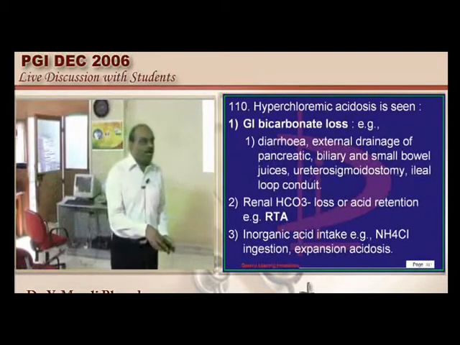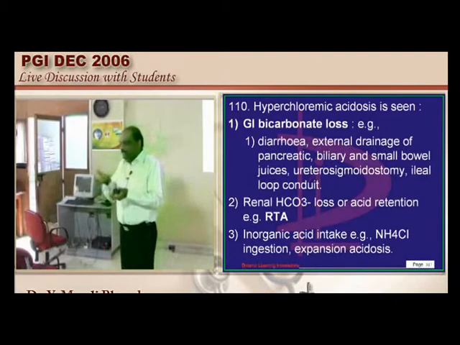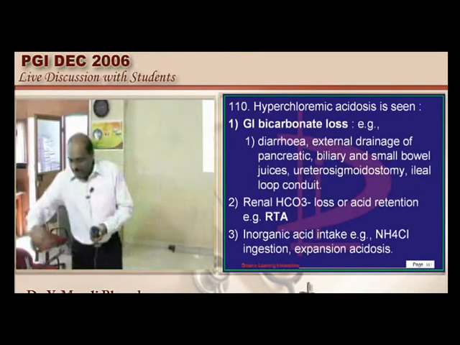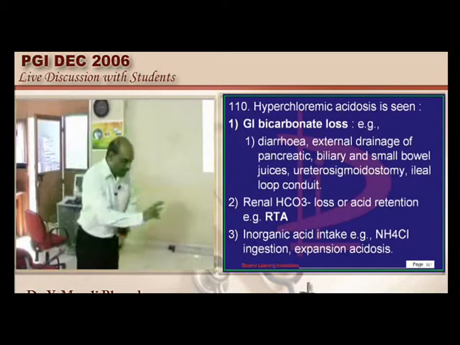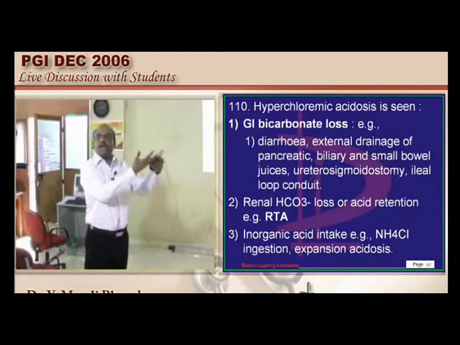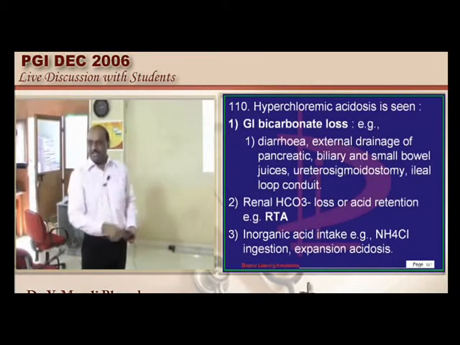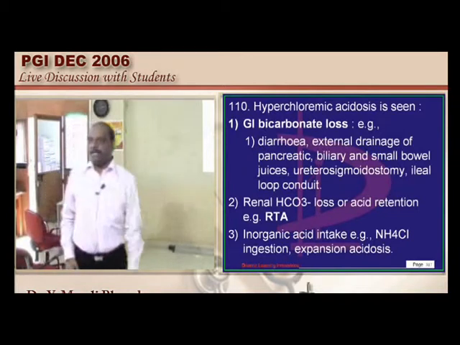All the saline that you have dumped will lead to a lot of chloride reaching the renal tubules, and all that chloride becomes reabsorbed into the plasma, and that leads to a hyperchloremic state which can lead to metabolic acidosis. That is a favorite question of the examiner.